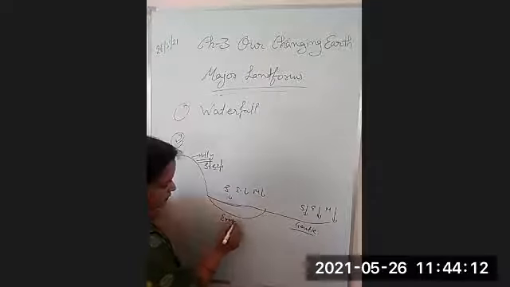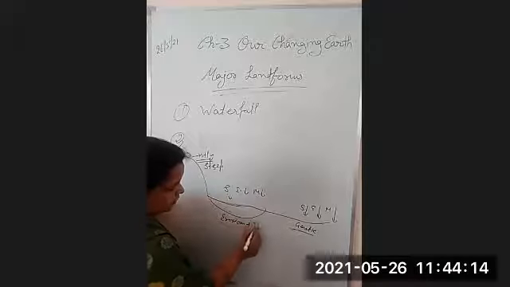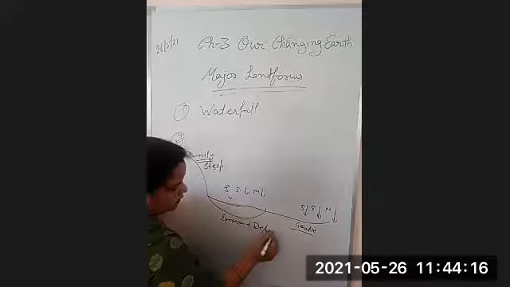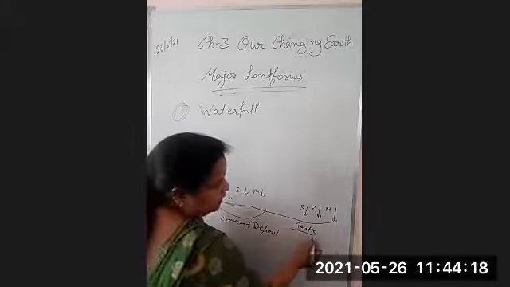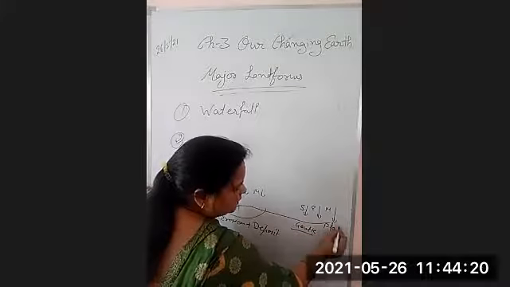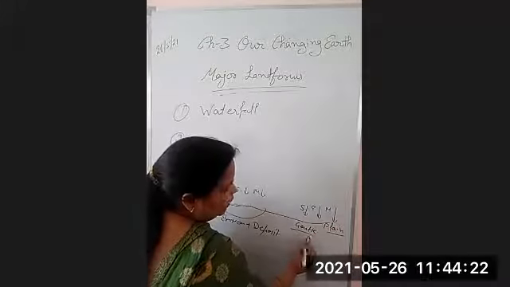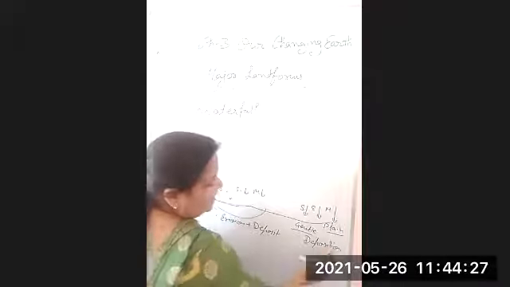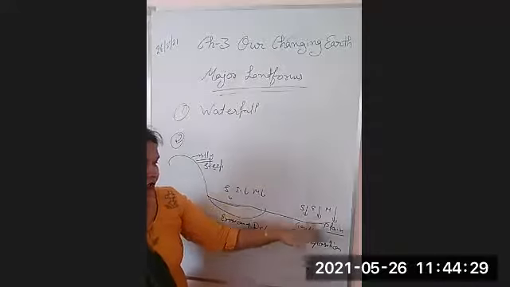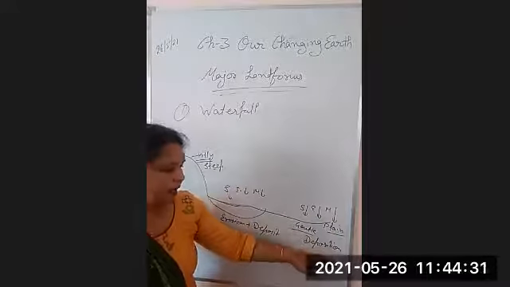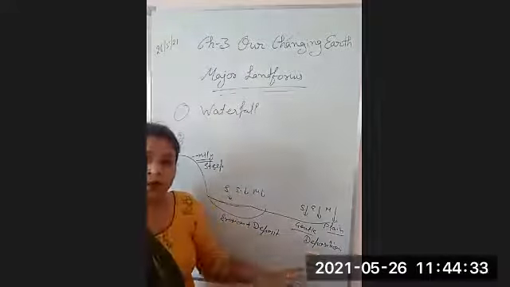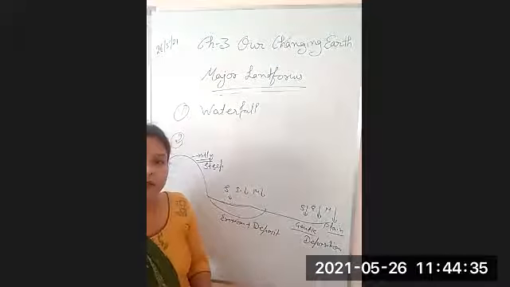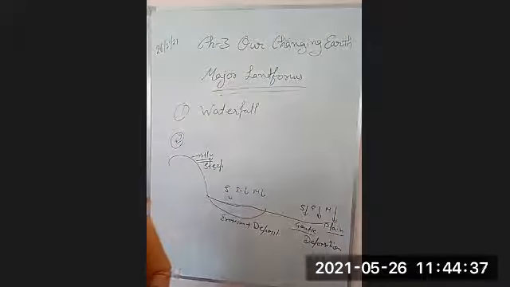So in the middle course, the river does erosion plus deposition work. But in the plain area, it does only deposition work because it is like old age. River has reached its old age and it cannot erode. Now it can deposit only, right? So remember these three stages.